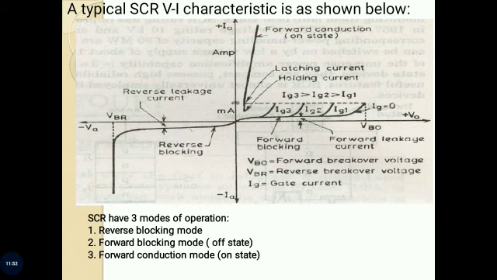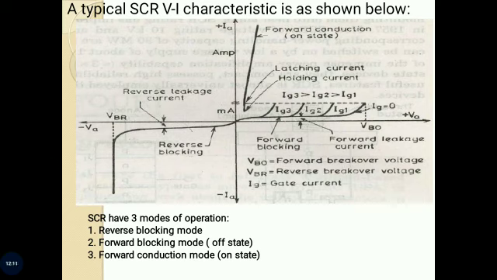From the figure, the junctions J1 and J3 are forward biased, but junction J2 is reverse biased. In this mode, a small current called forward leakage current flows.